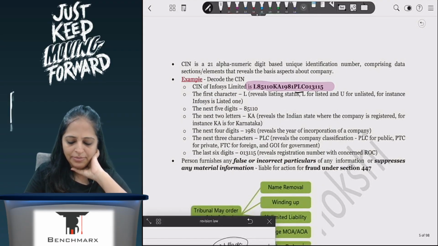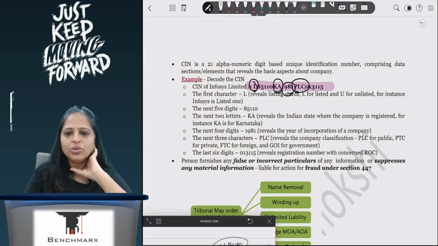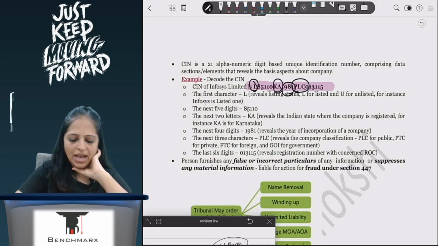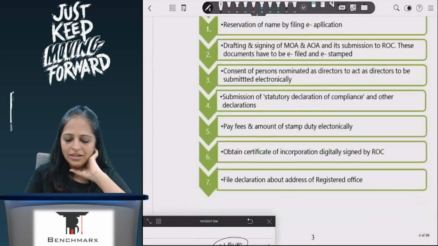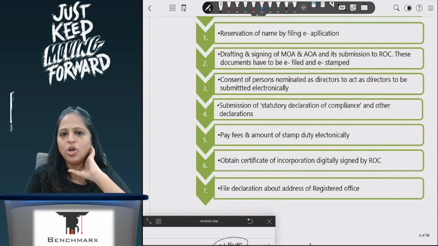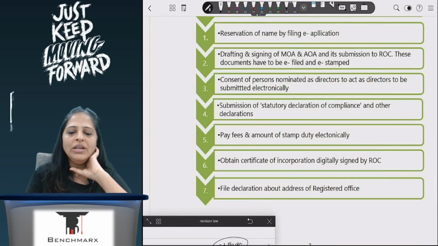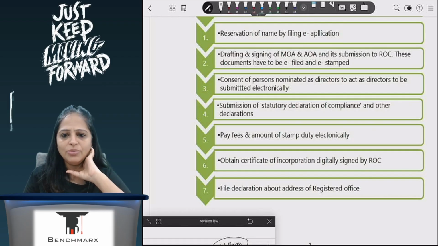So when I'm using PLC, when I'm using L, so showing the listing status, the state, the year. These are the things which can be asked for MCQ questions, which is why I've listed it down here. The compliances per se, I have not mentioned all the compliances here, but these compliances we have in our textbook. It's also there in the module.